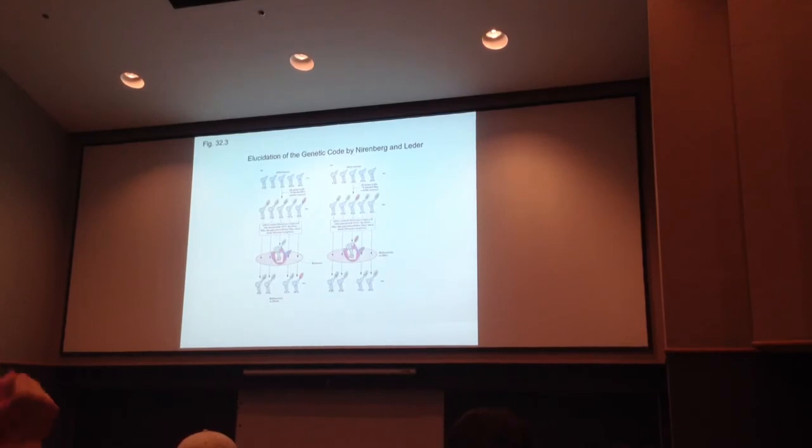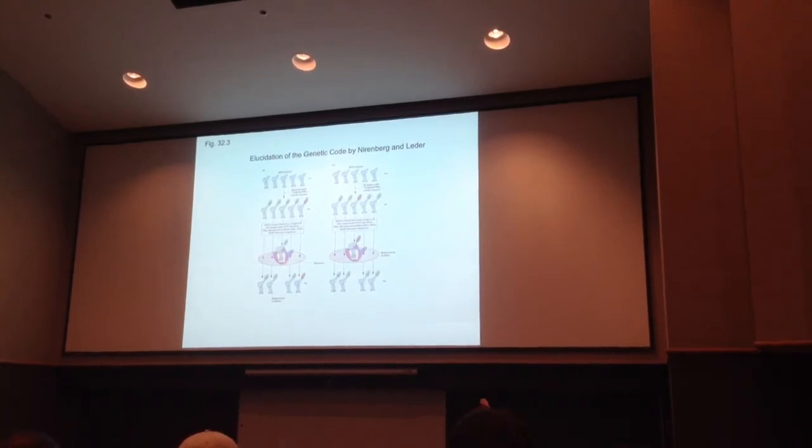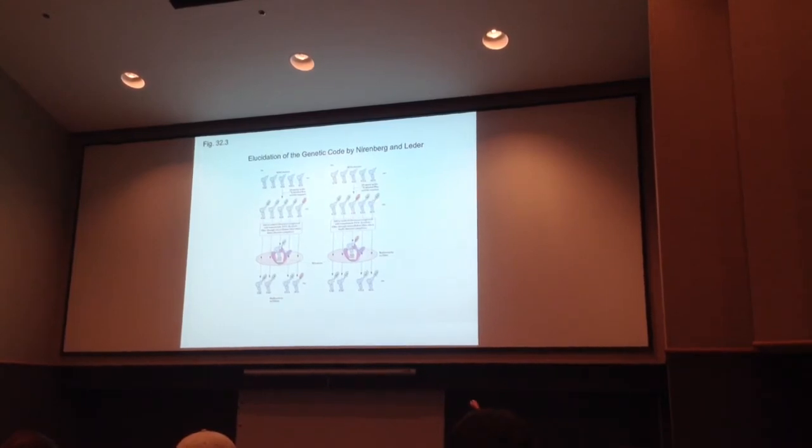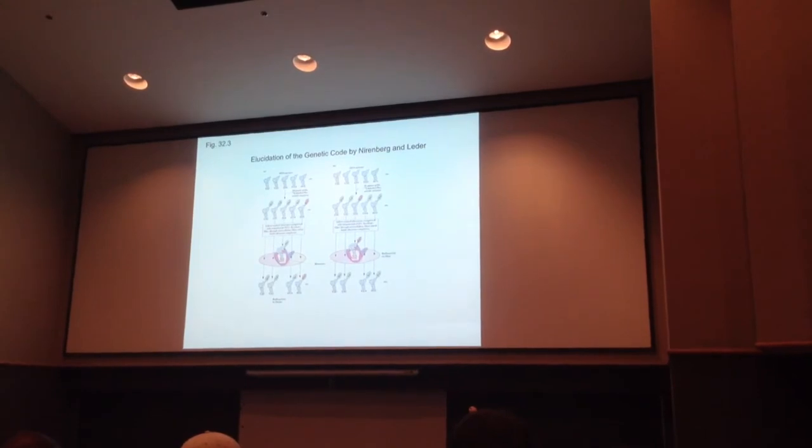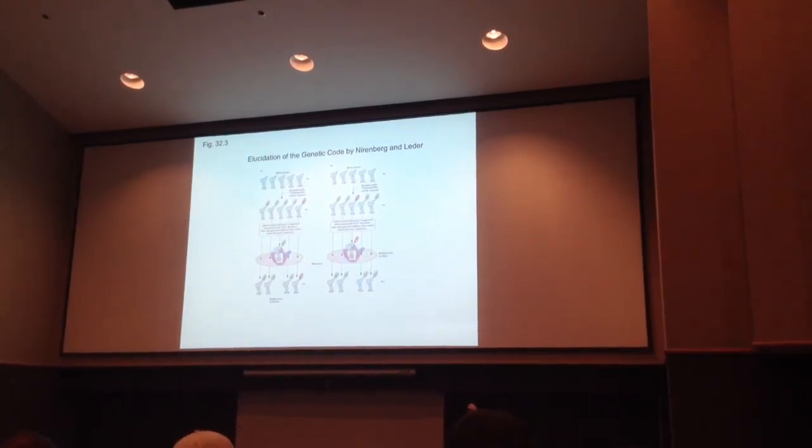You repeat the experiment, right? Using different radioactive labels, and in this one you happen to use phenylalanine, which had that AAA anticodon. You interacted with the ribosome that you put the triplet in. In that case, they form a complex together. Right? They duplex together, and the phenylalanine then, when you wash, all the cold amino acids come through. The one radioactive one that you have sticks to the filter, which says that it sticks to the ribosome, which says that this tRNA with the AAA is the anticodon. So that UUU is the codon for phenylalanine.